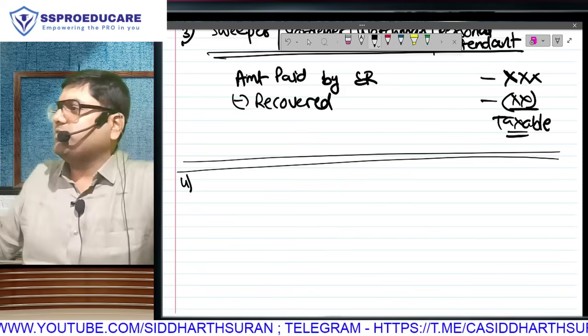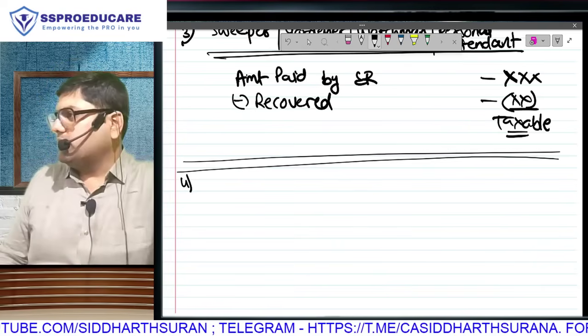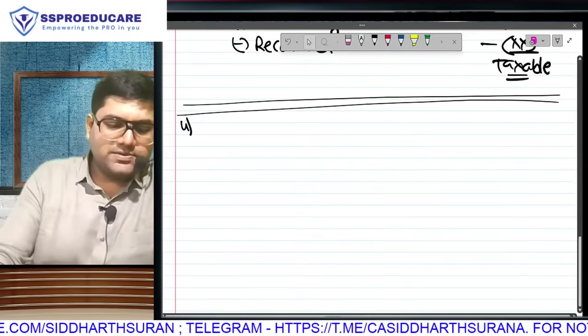Right now, is that clear? The boss will pay money to these guys. That is my perquisite minus the amount which is recovered. Clear? Okay, next.